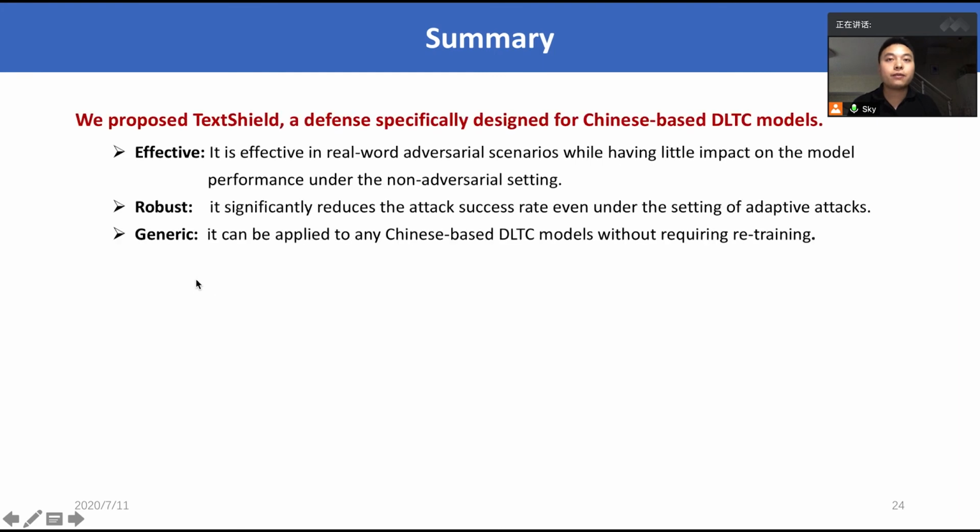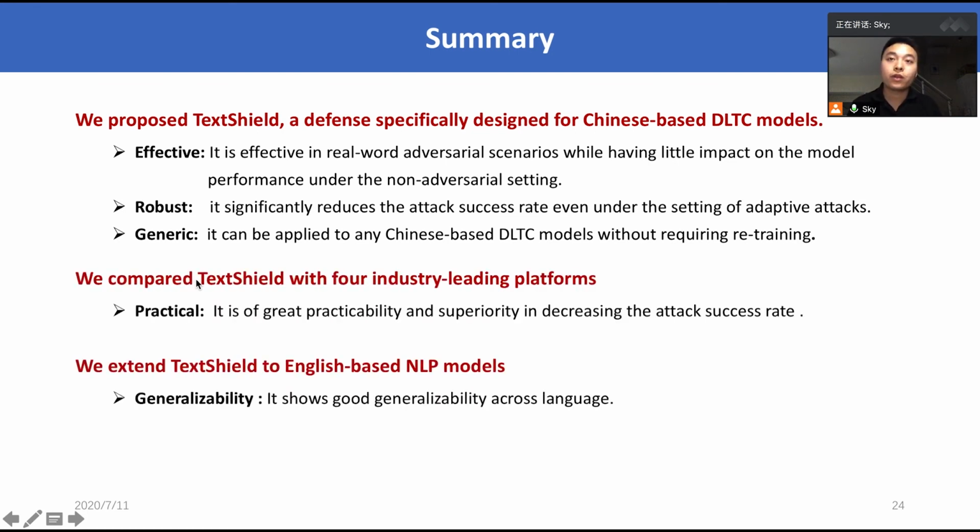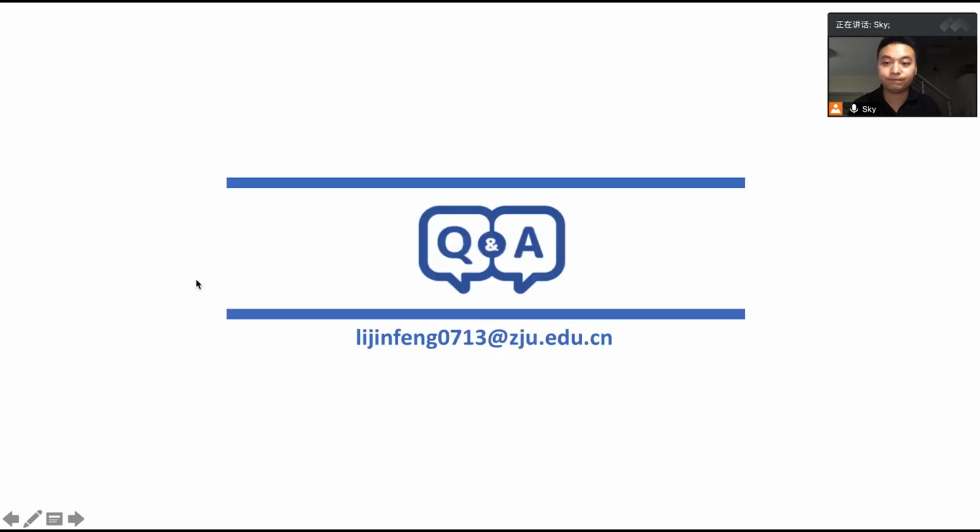In conclusion, we made the following contributions in our work. We proposed TextShield, a defense framework specifically designed for Chinese-based classification models, and the experimental results showed that it is effective, robust, and generic. Then we compared TextShield with 4 industry-leading platforms, which shows its practicability and superiority. Finally, we extended TextShield to English-based NLP models, which shows its good generalizability across languages.